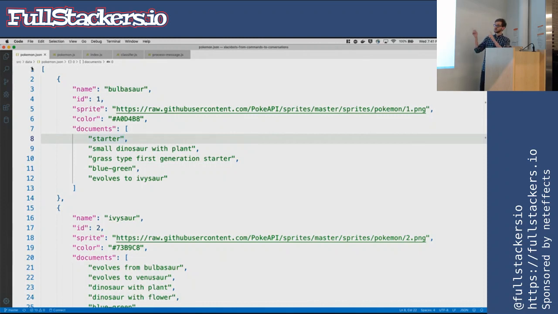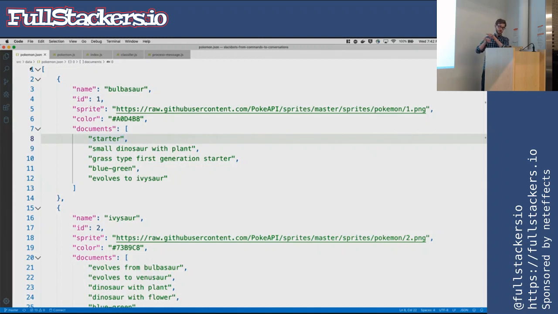What I did was, when I hit that API, I scanned the description, scanned their evolutionary tree, scanned their color, scanned their type, scanned a couple other things, and just grabbed chunks out of it. So I just chunked the strings and made a couple documents. So that for every evolution, it's evolves to or evolves from. Got the colors in there, so blue, green. It's a starter because it was deemed a starter.